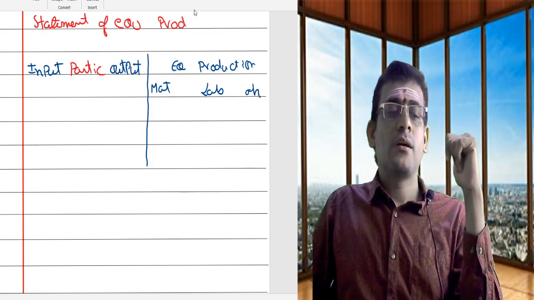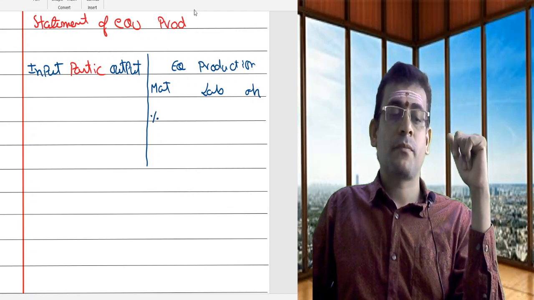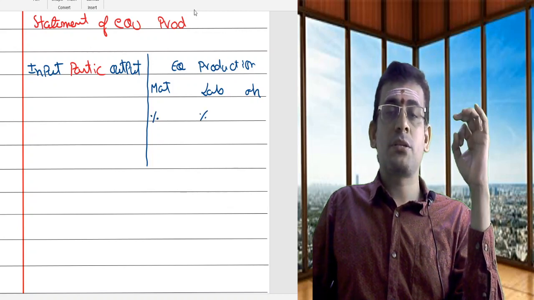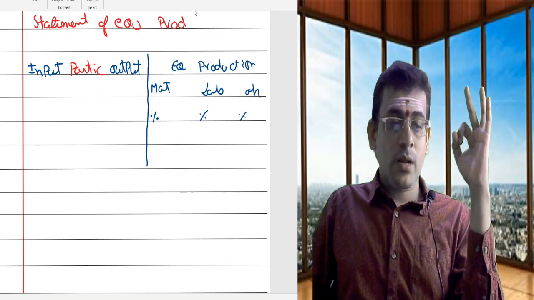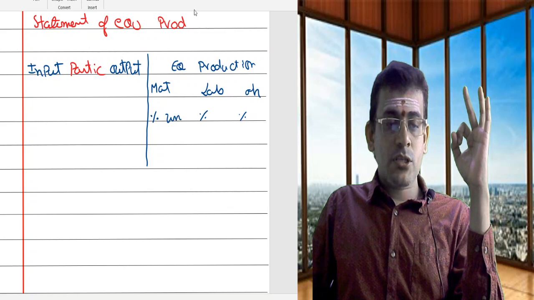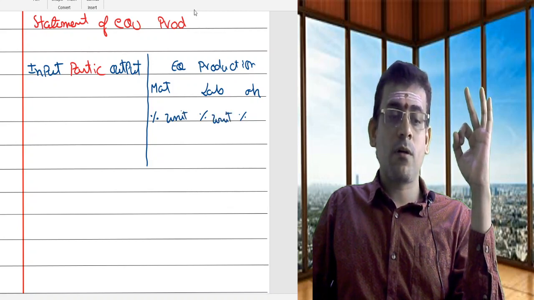In material, a few things I need to consider. What is the percentage of completion? What is the percentage of completion in terms of labor? What is the percentage of completion in terms of overheads? So like this, percentage, and as I want the equivalent production in units, I will also add one more column called units.